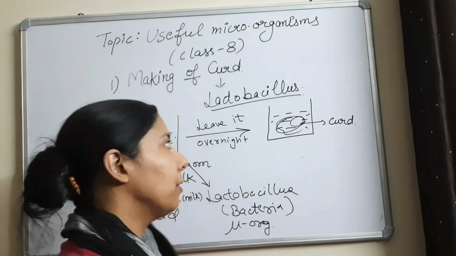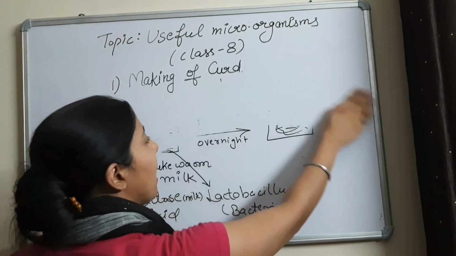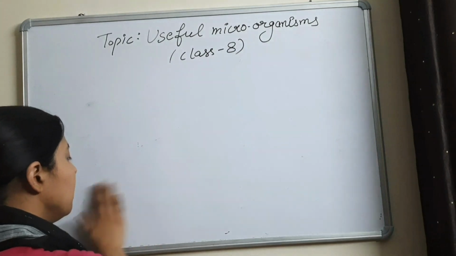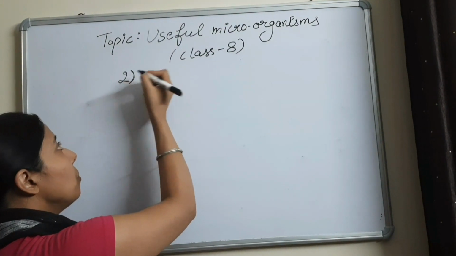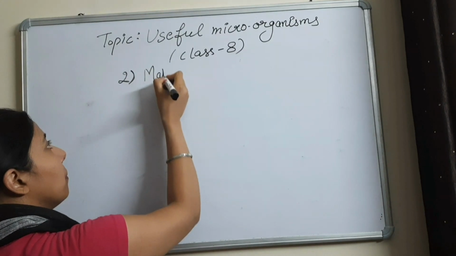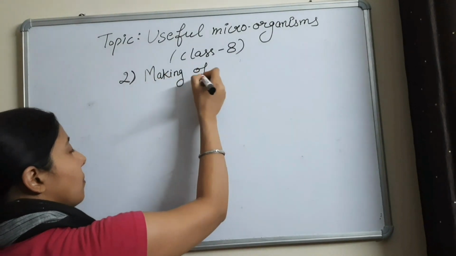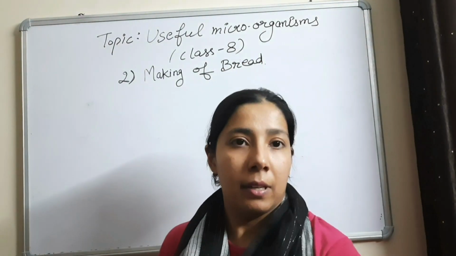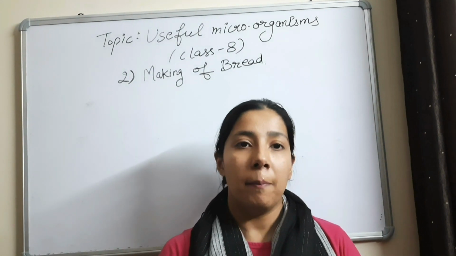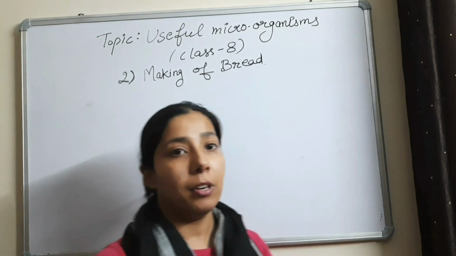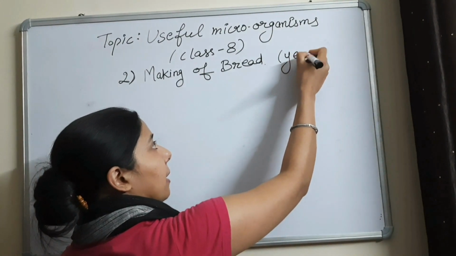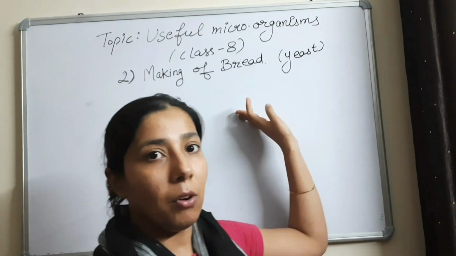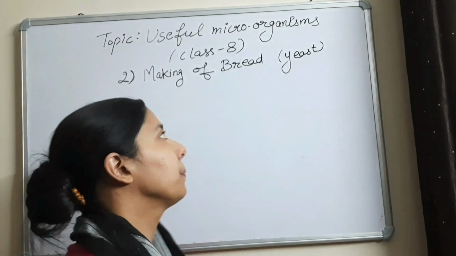This is the first use of a microorganism, which is the making of curd. Now let's go to the second use, number 2, the making of bread. For making bread, a microorganism is used, and the name of that microorganism is yeast. Mark it important, because this question is asked in exams: which microorganism is used in making of bread? Your answer should be yeast.